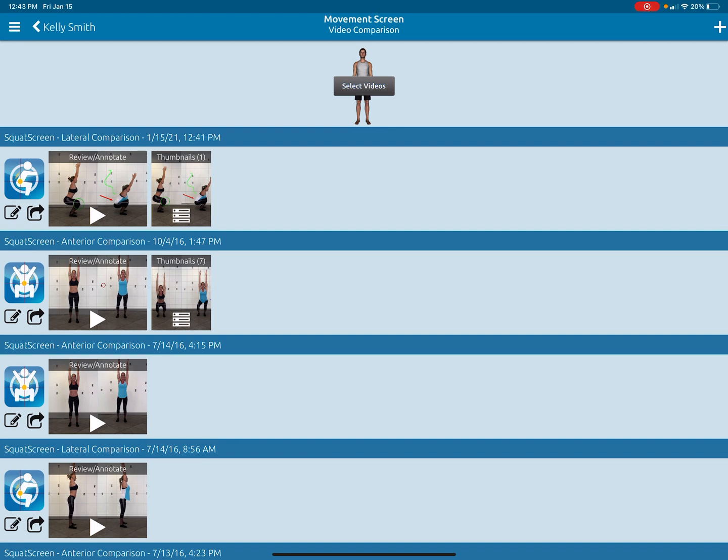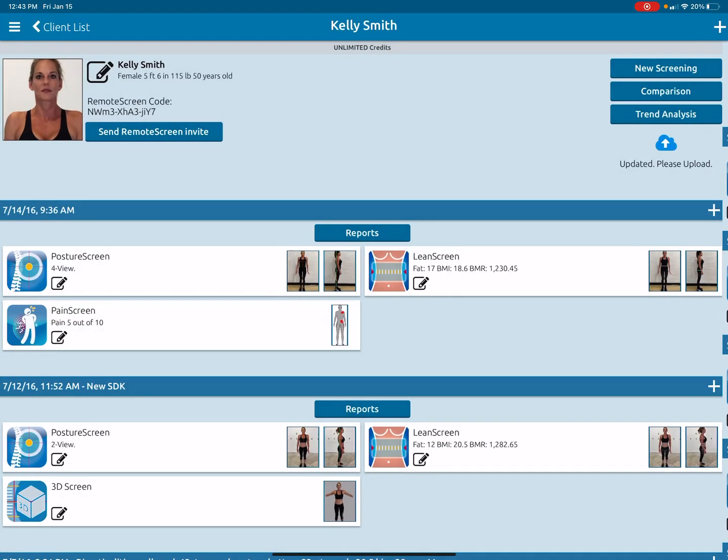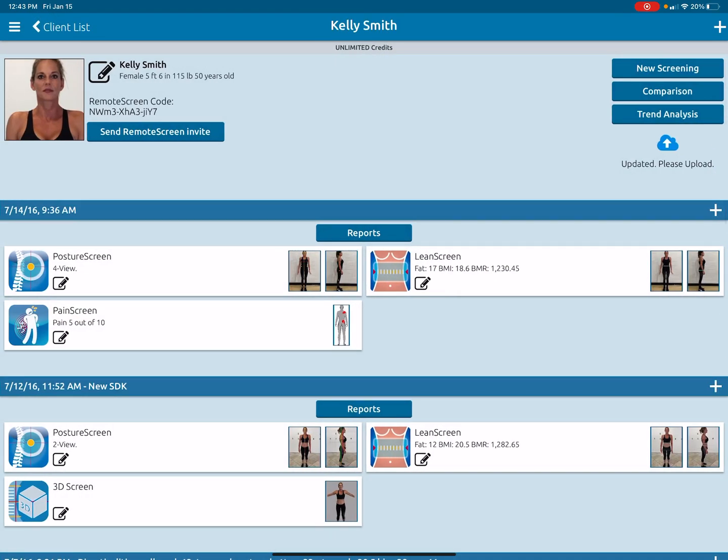With that being said, that covers how to do comparisons, and of course you can also do a 3D comparison as well too, if you'd like. And that's for the 3D LeanScreen. If you have additional questions, reach out to us or the techs at support@PostureScreen.com. And thank you very much for using PostureScreen.